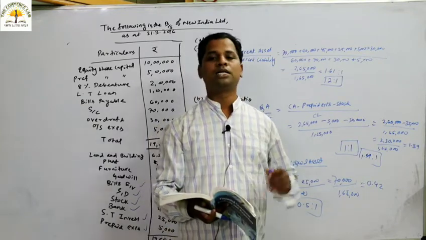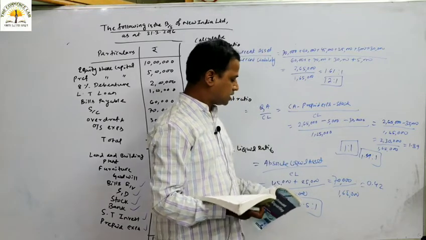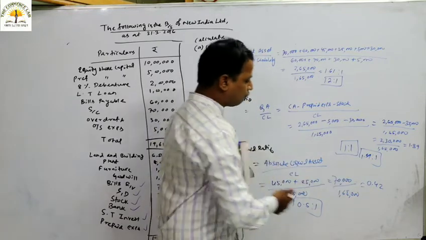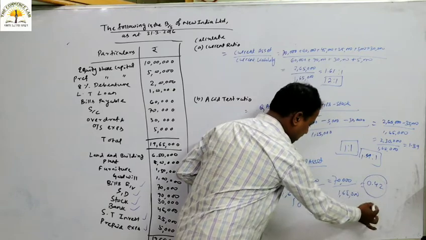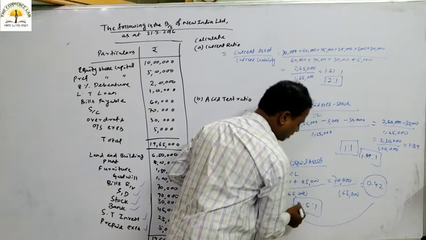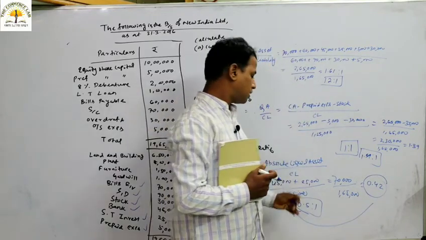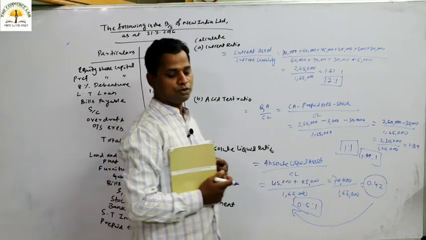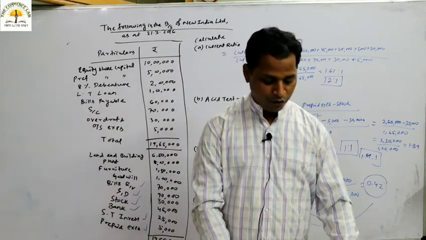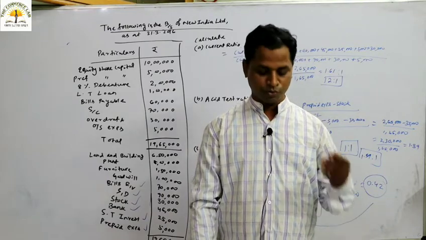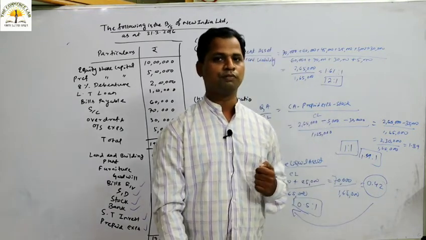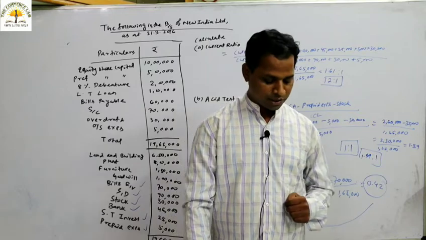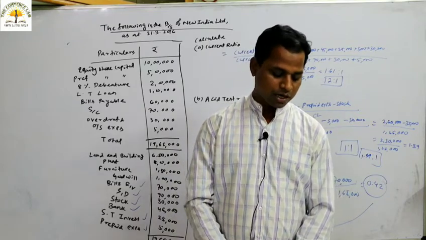Is it below 0.5 or not? Yes. So the liquidity position in terms of absolute liquid ratio is not quite good for the firm, and overall we can conclude that the liquidity position or short term solvency position of the organization is not good in this case.